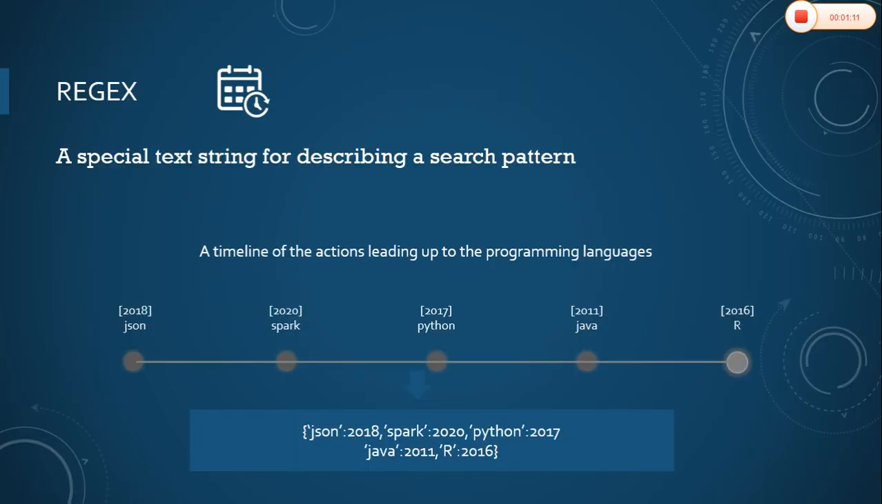Now, a regular expression is a special text string for describing a search pattern. The below diagram shows a timeline of actions leading up to the programming languages. From this I am going to retrieve a set or a dictionary which contains a name value pair. So in order to retrieve a name value pair, in such cases I am going to use a regular expression.